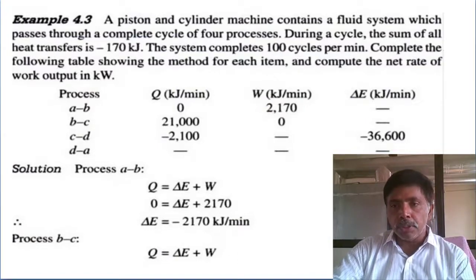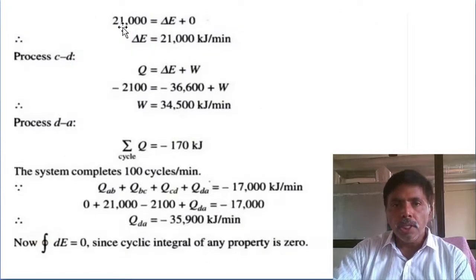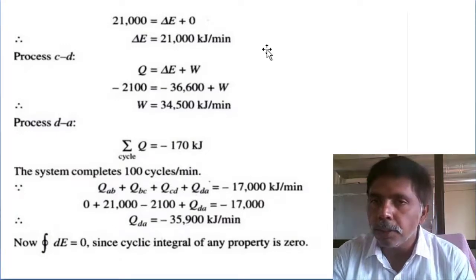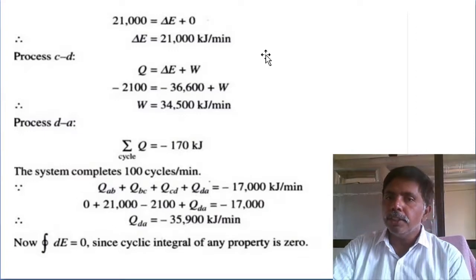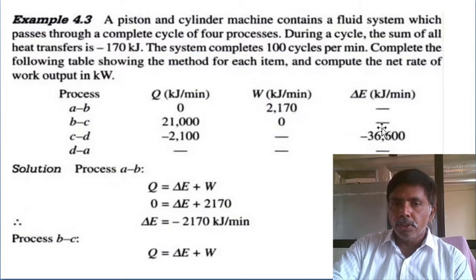Individual process, same equation we are using. Then heat interaction 21,000, the work done is 0, the change in energy is the same. Whatever heat we are supplying in a constant volume process is entirely converted to a rise of internal energy only. So this one is 21,000 kilojoules per minute.